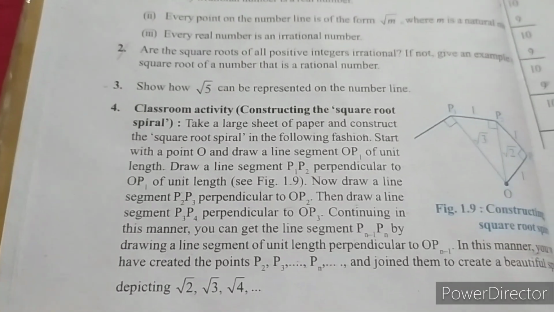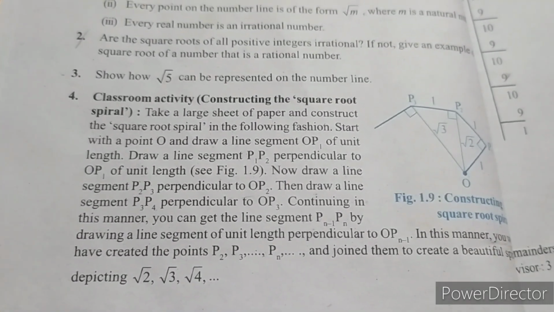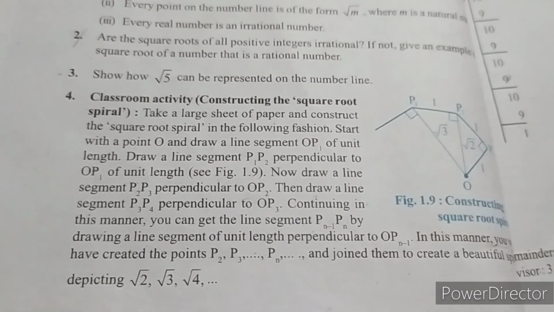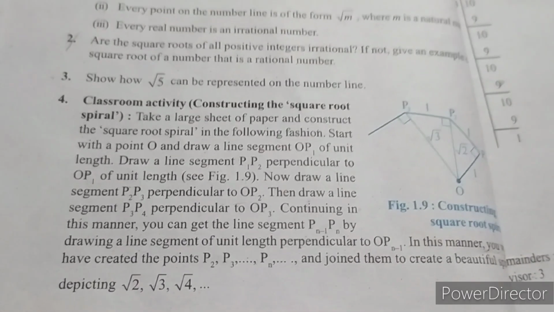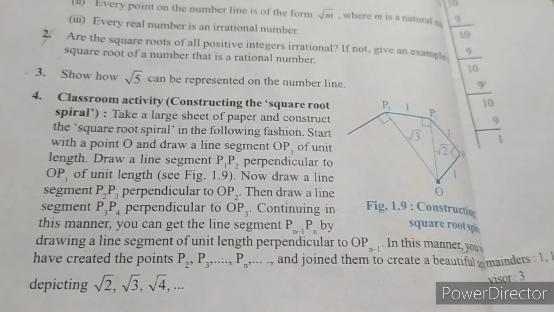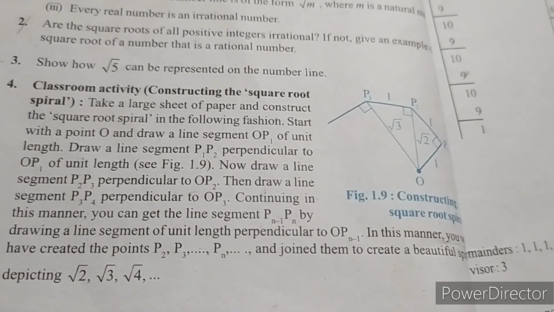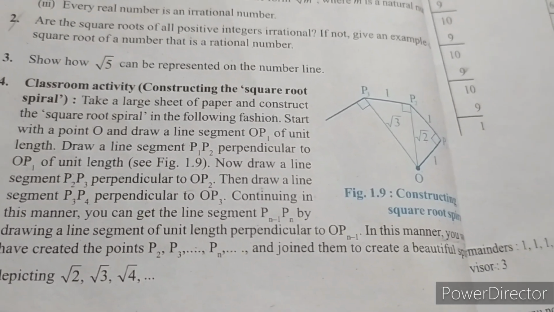Then question number 2 is: are the square roots of all positive integers irrational? No, that is not true, because the square roots of all positive integers are not irrational. In this you can take an example.